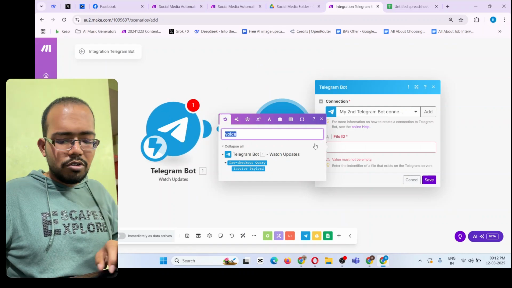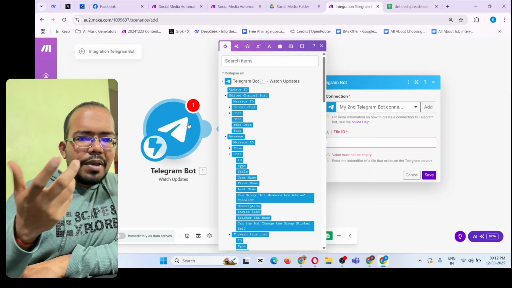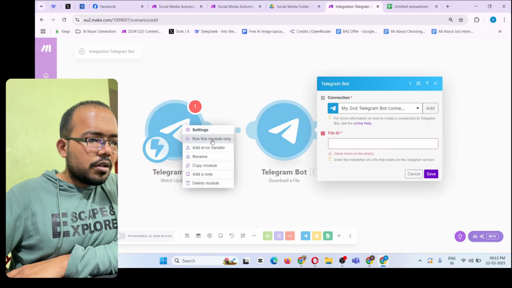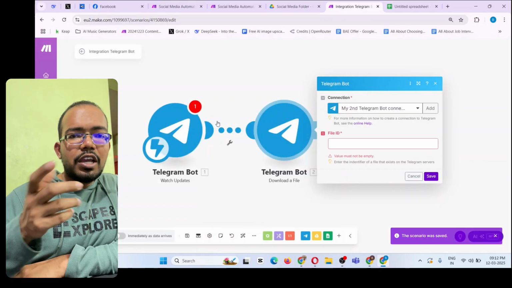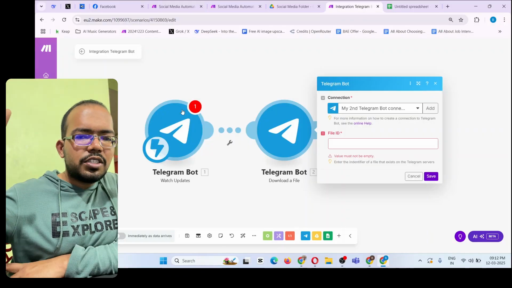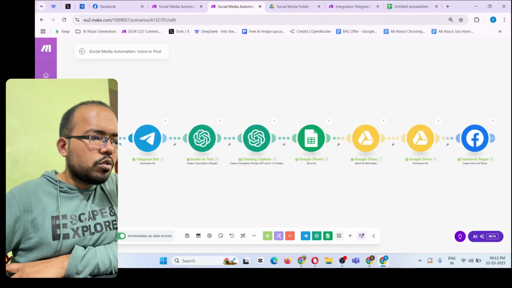Okay, so here it's not so direct. What you have to do for that, first you have to record a message, and then click on this and run this module only. Once you do that, I'm not doing it right now because we have to give it a text. Once you run this module only, it will automatically take your first input as a capture. So if I show you over here,